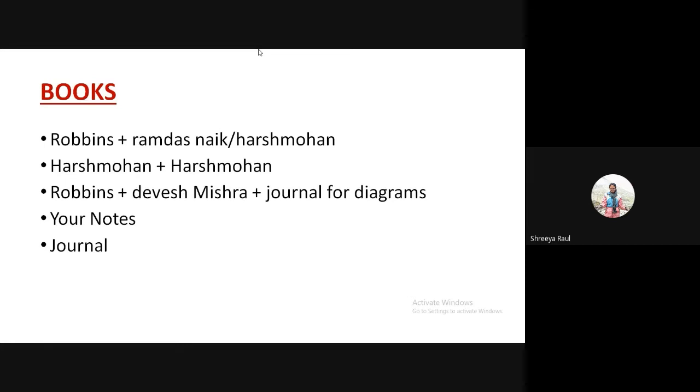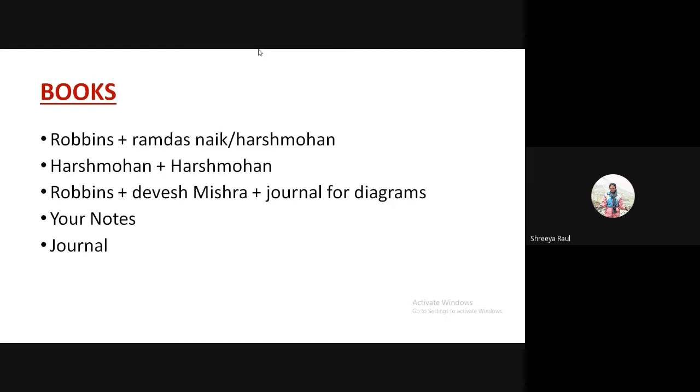So this is for the people who've been reading Robbins. For people who've been referring to Hirschman, you can use Hirschman again for theory exams. No problem, it's perfectly a good combination. Then the third option, a few of my friends did that. They studied Robbins, and then Devesh Mishra, which is almost like point-to-point bullet points of Robbins. So they used that book for revising concepts for the theory examination, and then you can refer to your journal for the diagrams.